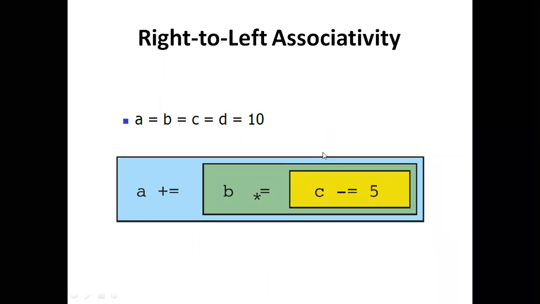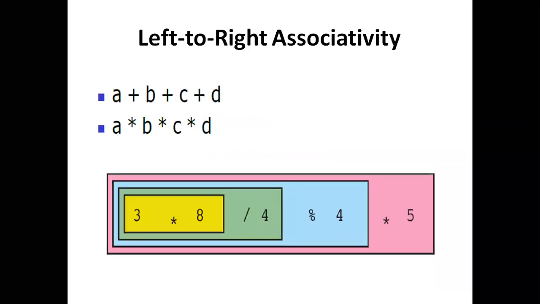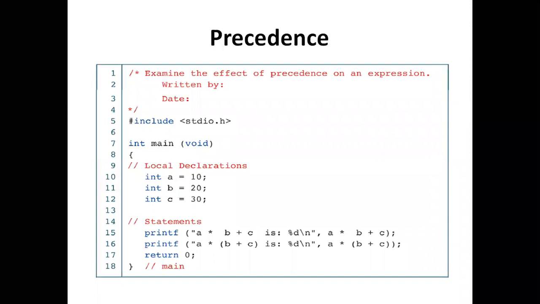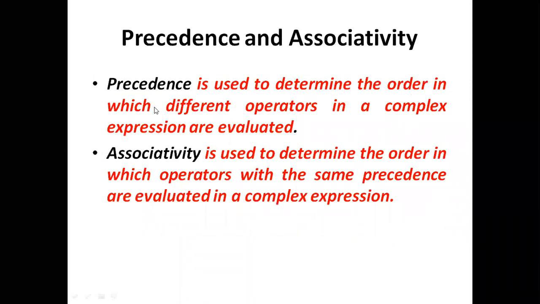And the important thing to remember is that expressions are evaluated depending on two concepts: precedence and associativity. Precedence is used to determine the order in which different operators in a complex expression are evaluated, and associativity is used to determine the order in which operators with the same precedence are evaluated in a complex expression.